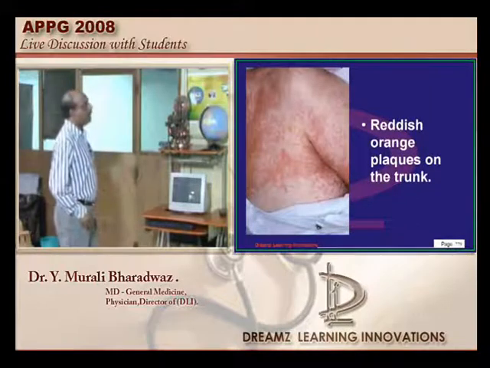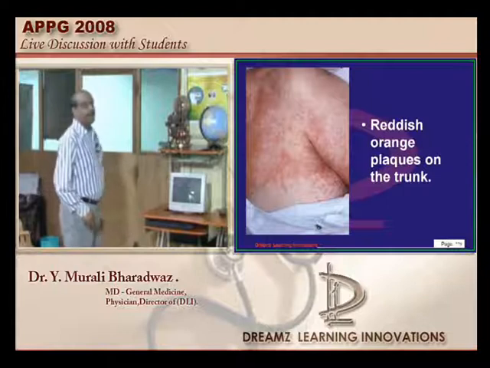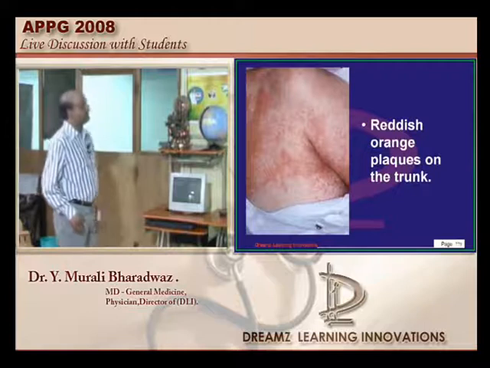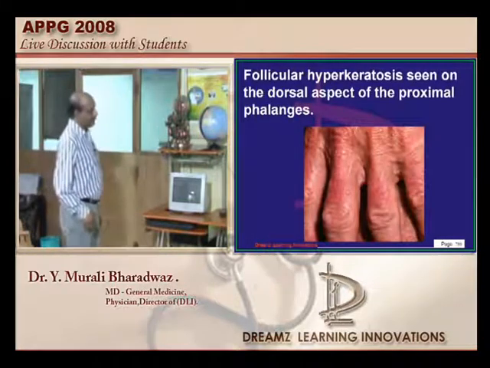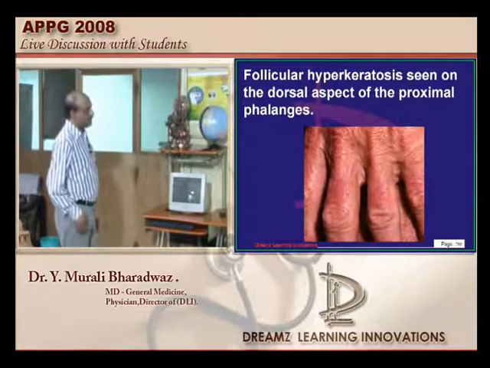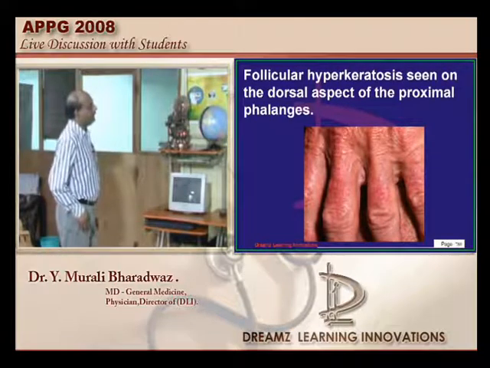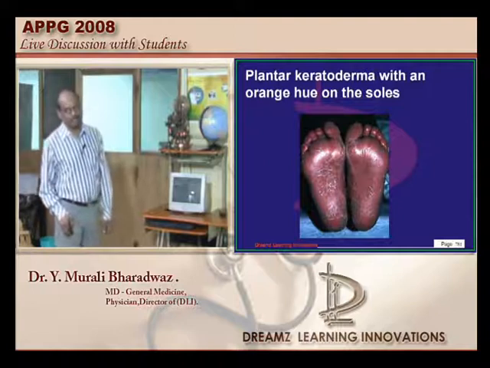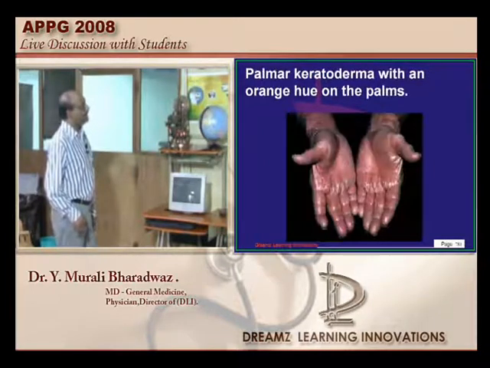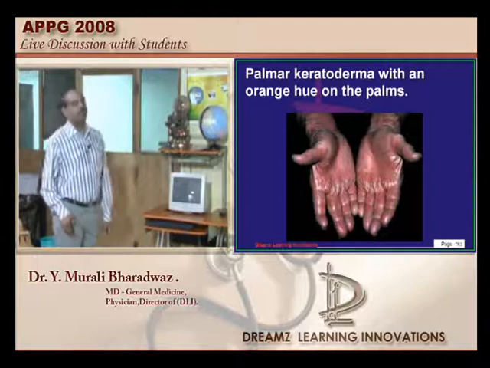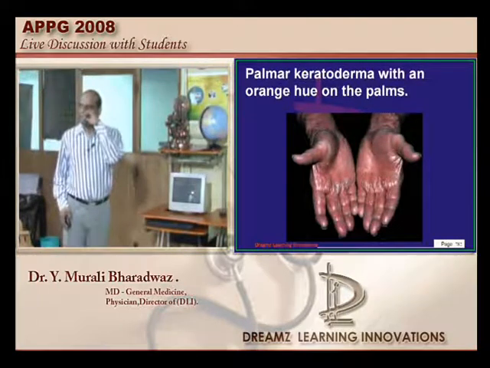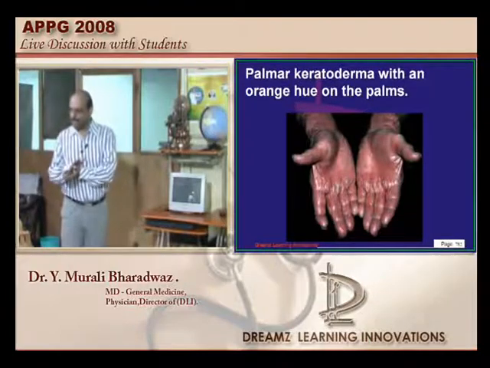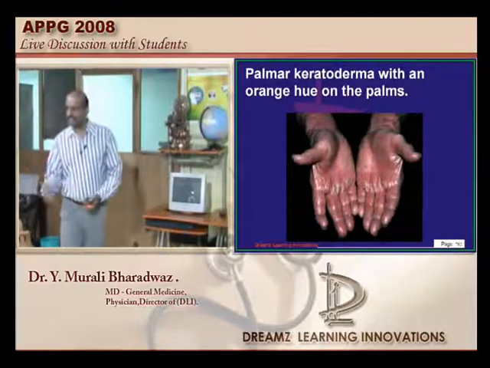These are the reddish orange plaques on the trunk which you see in the case of pityriasis rubra pilaris, and there is the follicular hyperkeratosis seen on the dorsal aspect of the proximal phalanges, and the plantar keratoderma with the orange hue on the soles is what you typically come across in pityriasis rubra pilaris, and this is the palmar keratoderma with orange hue on the palms. Virtually it will be like that, if you see one patient's hand